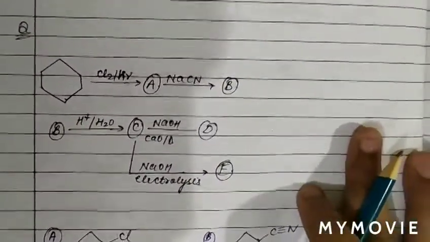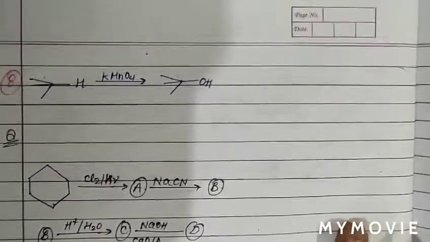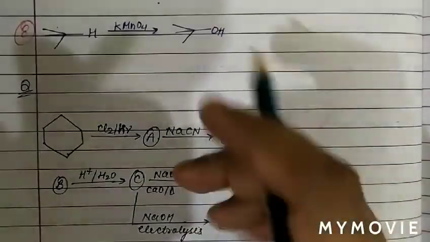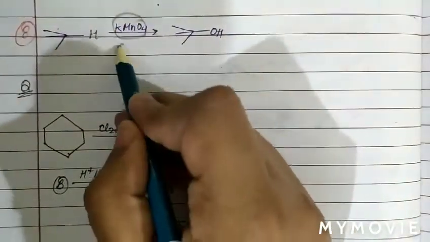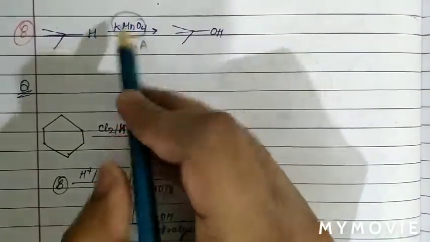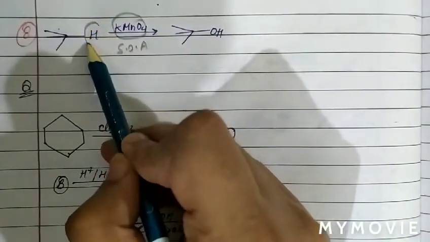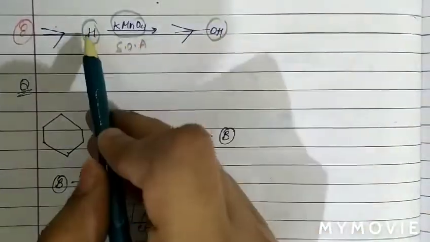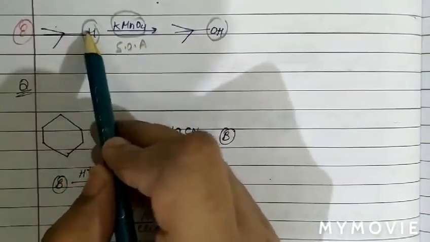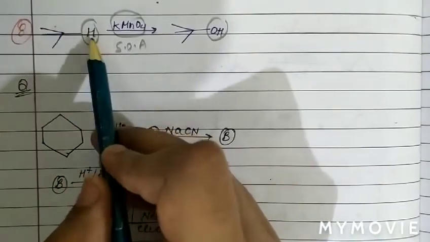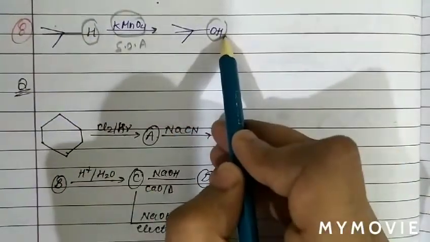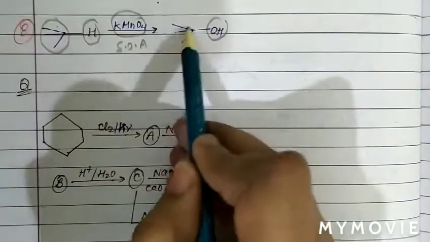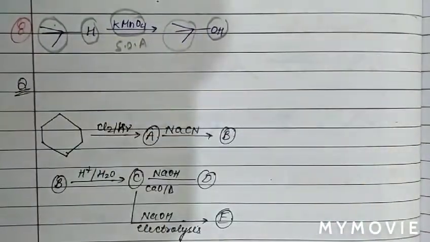Now see the question. Another reaction we can see, KMnO4 is basically an oxidizing agent. KMnO4 is a strong oxidizing agent. So it oxidizes hydrogen into OH group. As we can see, there is a hydrogen present on this carbon atom. Therefore, this hydrogen will oxidize into OH group, while the rest of the part remains the same. So KMnO4 is a strong oxidizing agent.